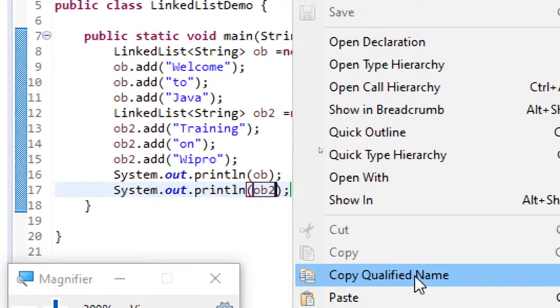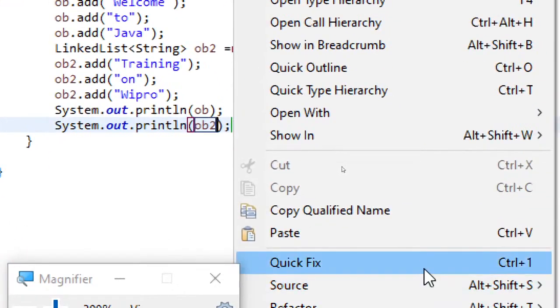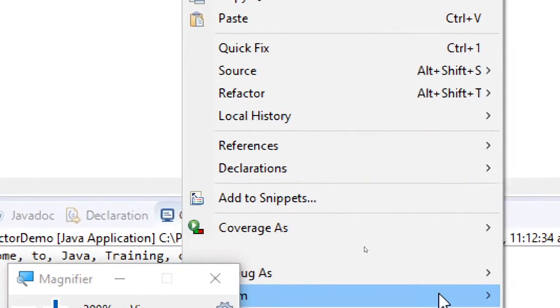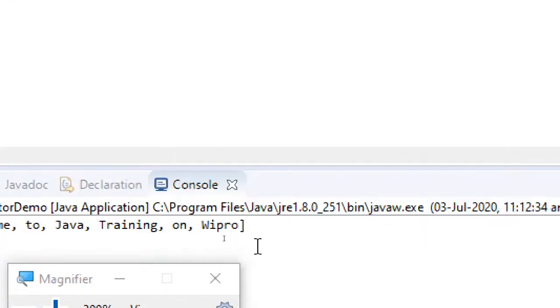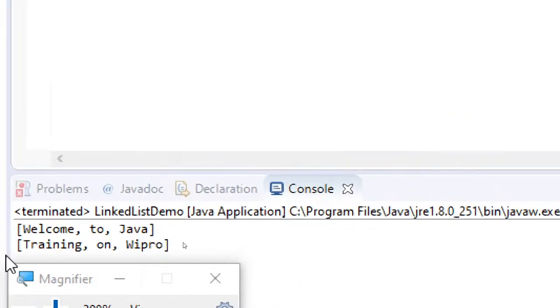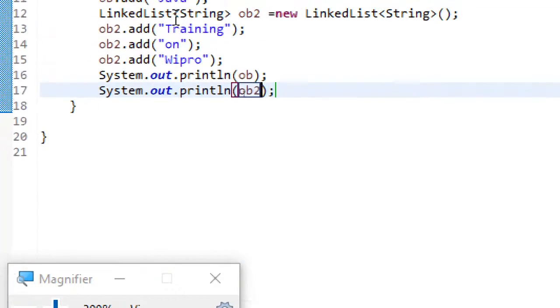So I've just created two linked lists. I need not explain what a linked list is. You all know that. So here you can see two lists are displayed. The first list contains welcome to Java 3 objects. The second list contains training on Wipro.